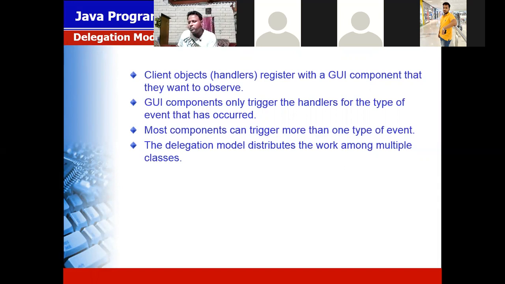The delegation model identifies where your event is generated from. Now my event is generated from the mouse, then the mouse function is called. The delegation model again judges where the event is generated from. Now keyboard, then the keyboard function is called. So if you write the code for keyboard and mouse, then this delegation model is working.